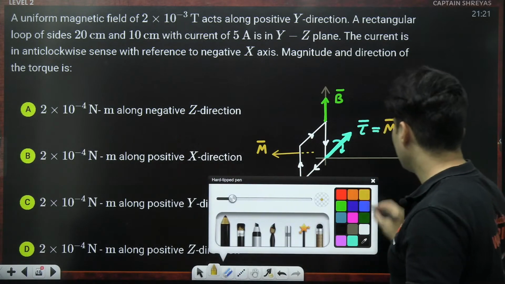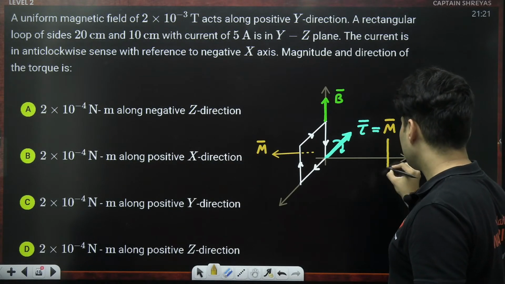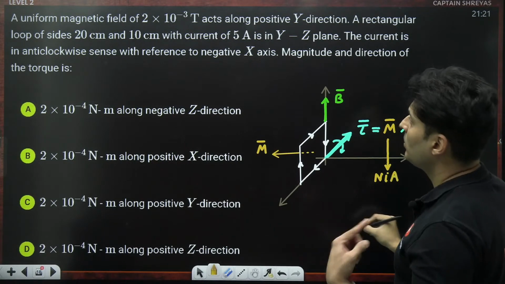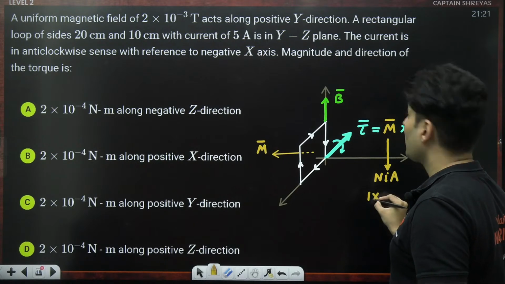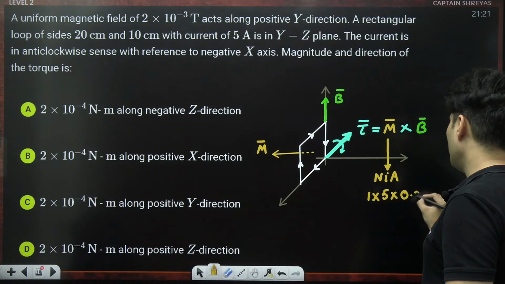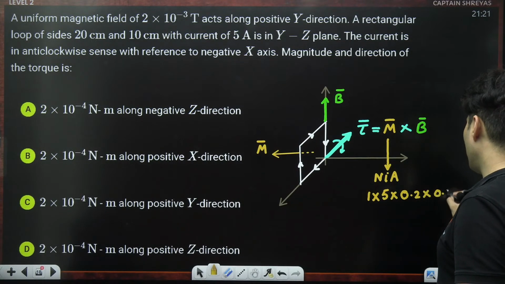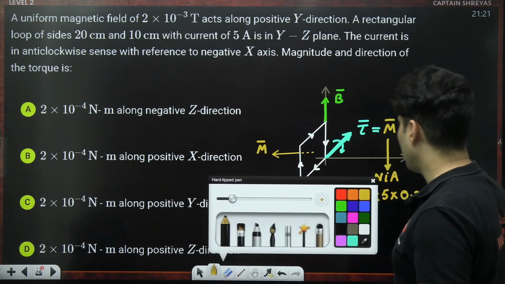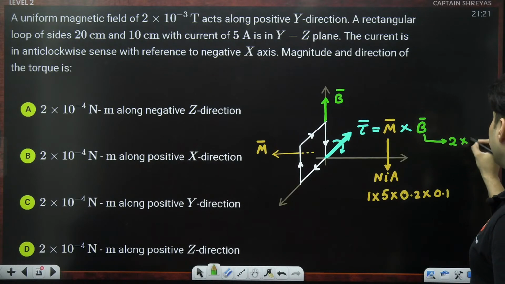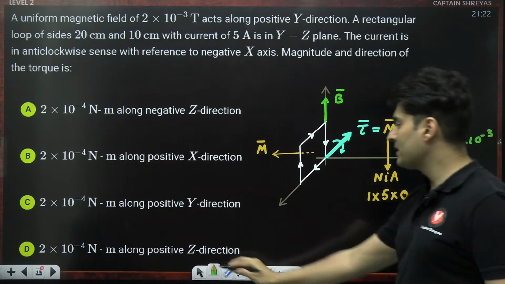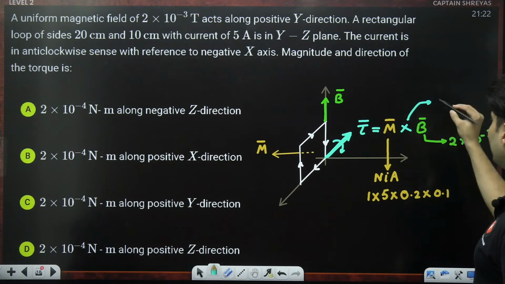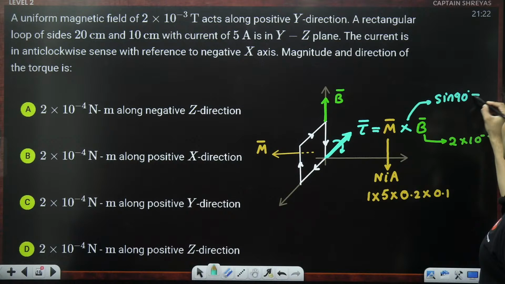And we know how much the magnetic moment is. The magnetic moment is basically NIA. Remember, that's the formula, NIA. The number of turns, it's just a loop, so one turn. Current is 5 amperes, and area is 20 cm means 0.2 meters by 10 centimeters means 0.1 meters. That is the magnetic moment. What about the magnetic field? This magnetic field is given to be 2 into 10 to the power minus 3 Tesla. And lastly, the angle between B and M is 90 degrees, so sine of 90 is just going to be 1.